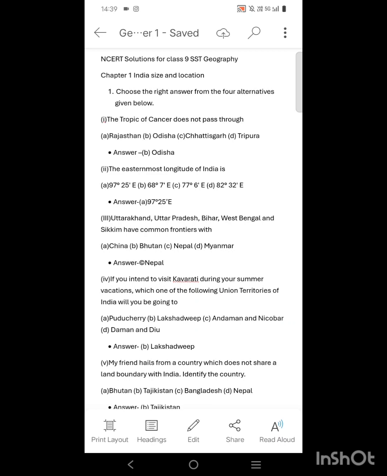So previously I have completed the first chapter of your class 9 geography, that is India size and location. So let us see the NCERT solutions of this chapter.